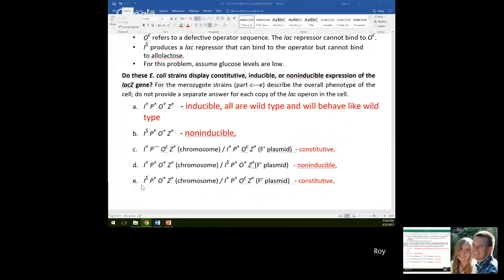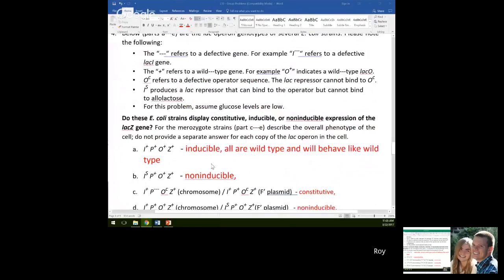And then in part E, you have this repressor, which pretty much blocks everything, but you also have a lacO constitutive mutation, which the repressor can't bind to. So it's going to be constitutive because the plasmid is always going to be producing, since nothing can bind to it. And so that's my explanation of number 4.